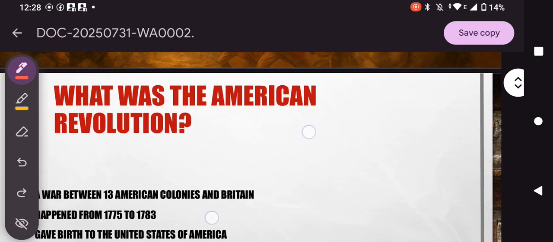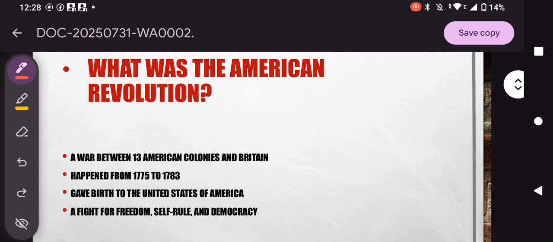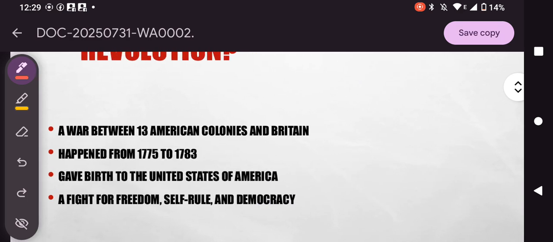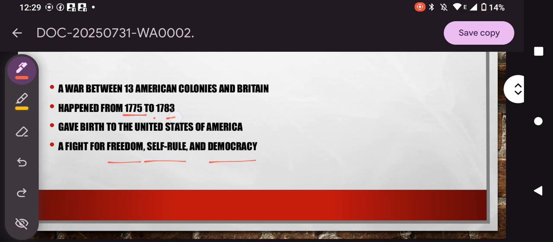So the question arises, what was the American Revolution? A war between the 13 American colonies and Britain, in which France played a leading role by helping the 13 American colonies against the British expansionist policy. It happened between 1775 and 1783 AD, which gave birth to the United States of America. It was a fight for freedom, self-rule, and democracy. Remember these dates. These dates are very important.